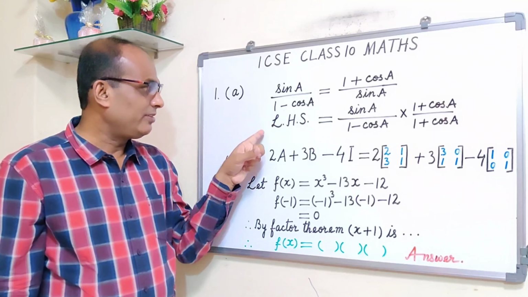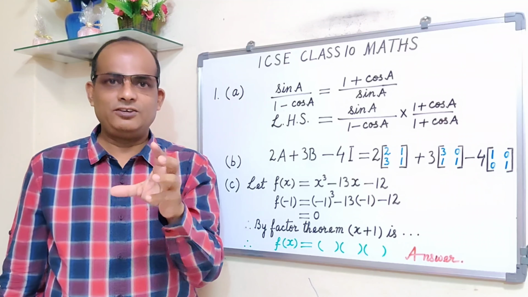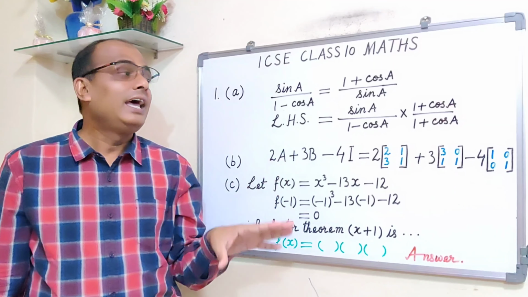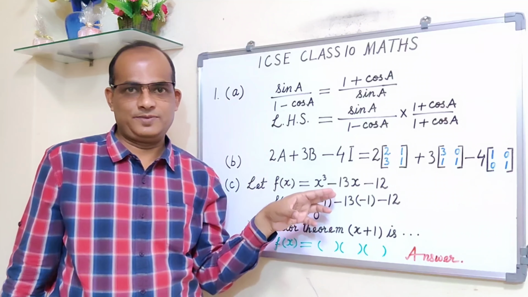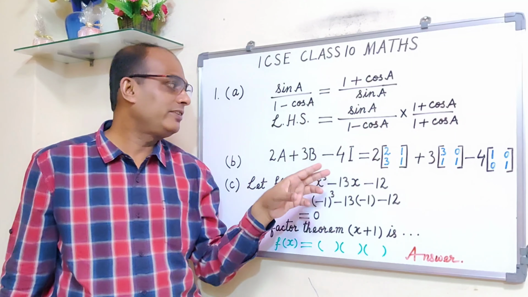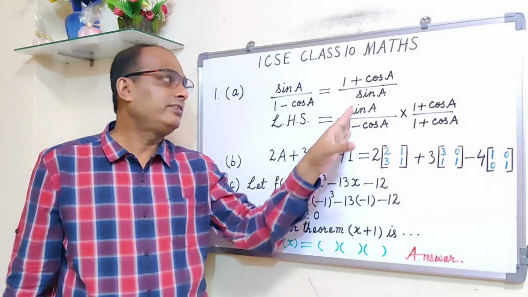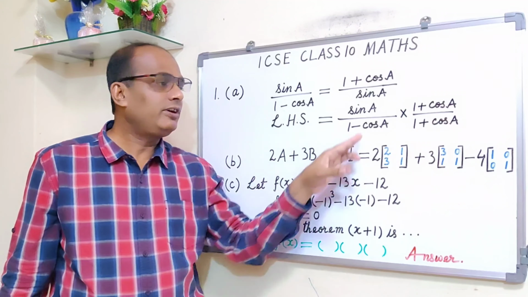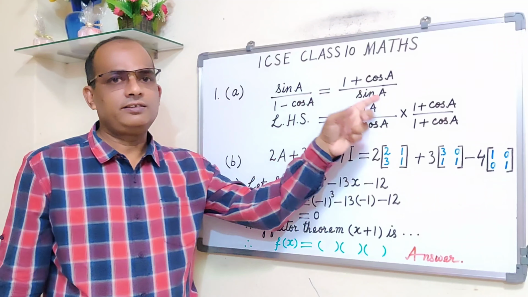Suppose for example, from the left hand side we reach a simplified expression, an intermediate term, we call it equation number 1. Then we simplify the other side and get the same expression. For example, we simplified this and got alpha, then we simplify this and again get the same alpha. So left hand side is alpha, right hand side is alpha. So from equations 1 and 2, left hand side is equal to right hand side.